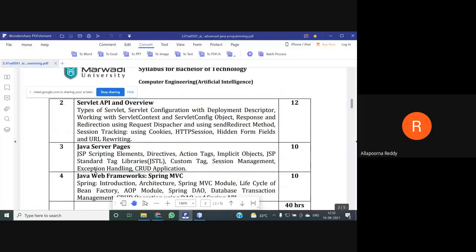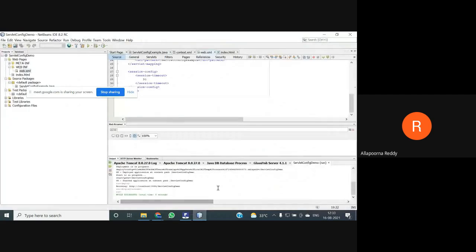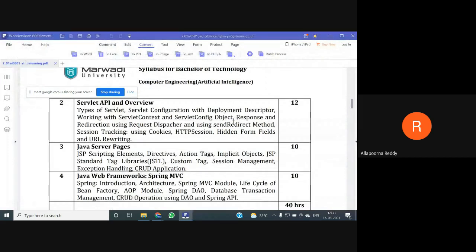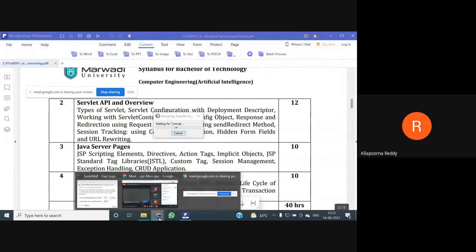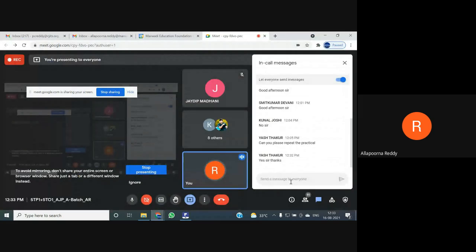If I want to start, I need to first explain the theory part, what a Java Server Page is, and then I can open my project and go ahead with that. But as you are occupied with your mid examinations tomorrow, I don't want to take a new unit, a new chapter, a new experiment for you.